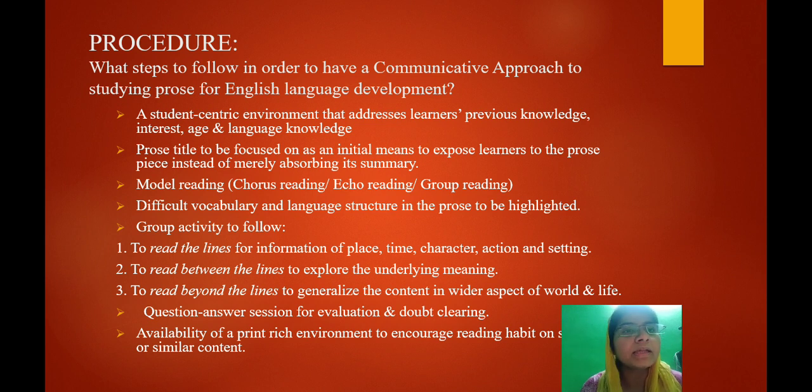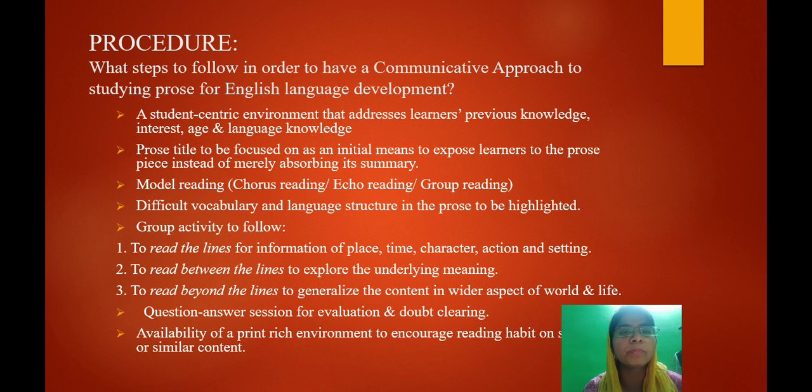Okay. And lastly, as a teacher, it is important that we make the print environment print rich. It actually means availability of books which can encourage learners to develop reading habits. Reading habits can be on the same topic.